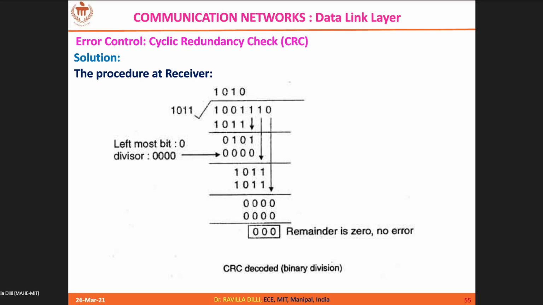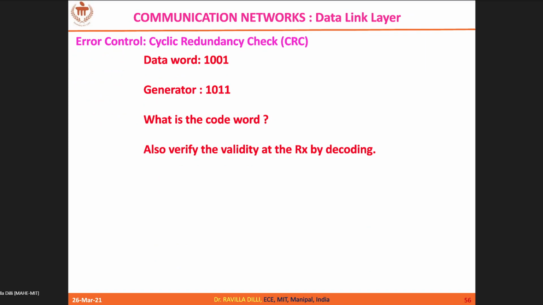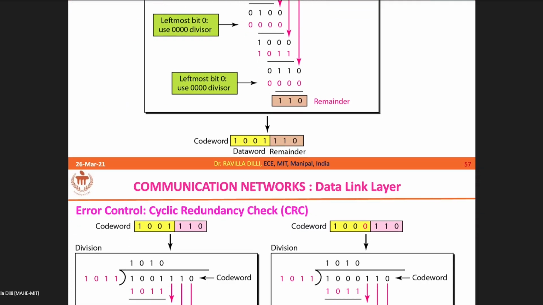So now you should ignore the last 3 bits, because the number of bits in the divisor is 4, minus 1, so 3 bits you should ignore. The remaining is your data. So that's how you can extract the data. Now, can someone answer this? The data word, I think this is the one which we have done, right? Yes, this is the one which we have done so far.